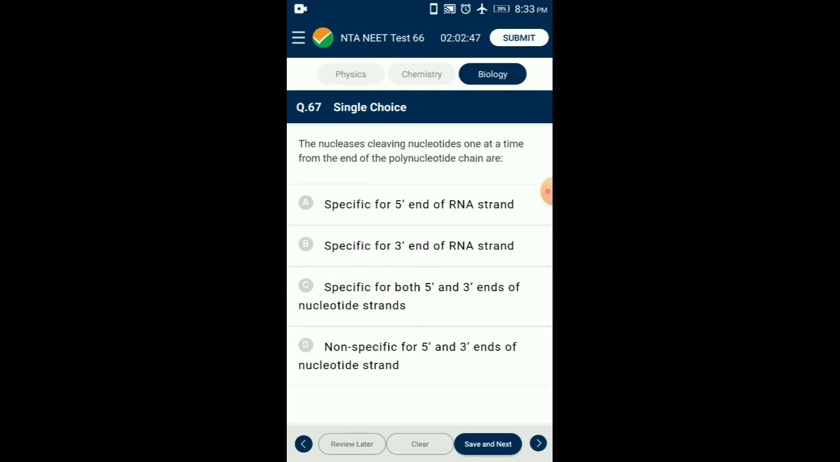Question number 67. The nucleases cleaving nucleotides one at a time from the end of the polynucleotide chain are exonucleases. They remove nucleotides from the terminal ends, either 5' end or 3' end of one strand of double stranded DNA. So the answer is option C, specific for both 5' and 3' ends of the nucleotide strands.